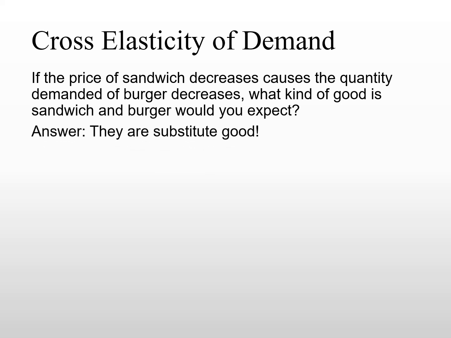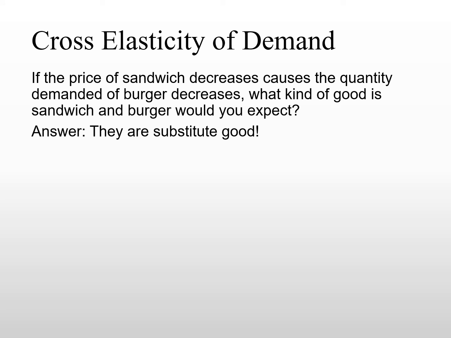In cross-price elasticity of demand calculations, you want to be careful, because in the price elasticity of demand we do not care about the sign of the coefficient. It can be reported as either negative or positive, because we know the direction is always going to be negative.